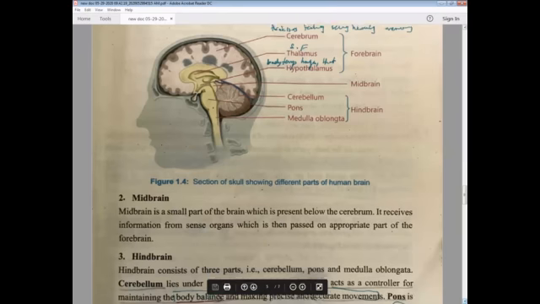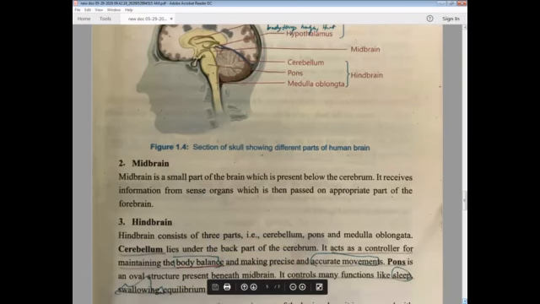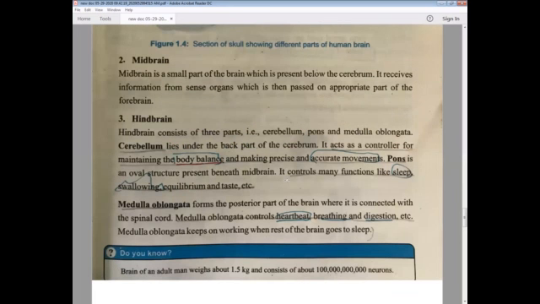Then hindbrain, the last one. The hindbrain consists of three parts, just like the forebrain. Number one, cerebellum, C-E-R-E-B-E-L-L-U-M. In the forebrain, there was cerebrum. It's cerebellum, pons, and medulla oblongata. These are the three parts of the hindbrain.